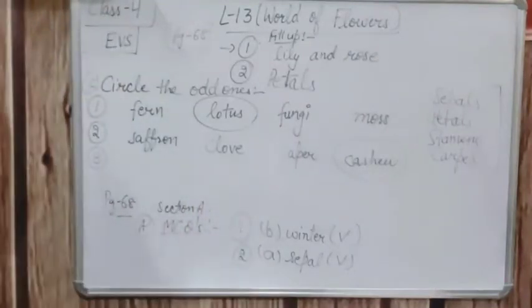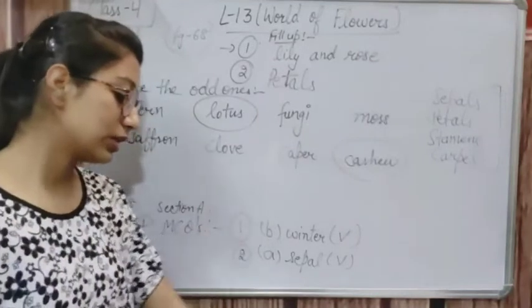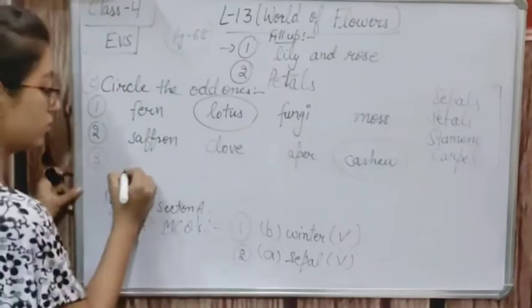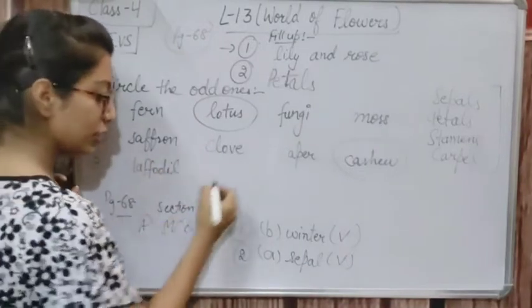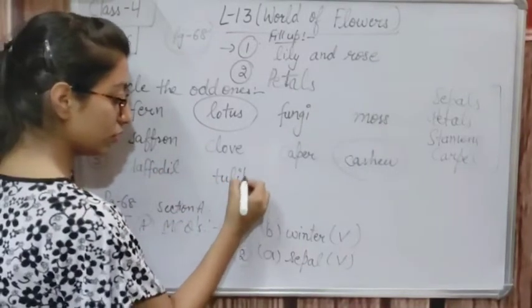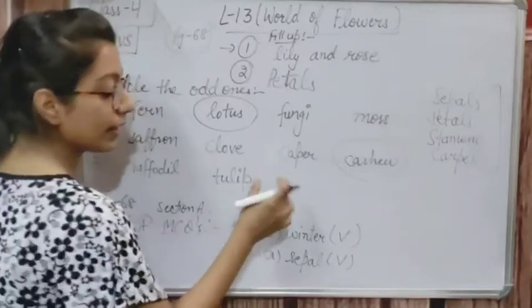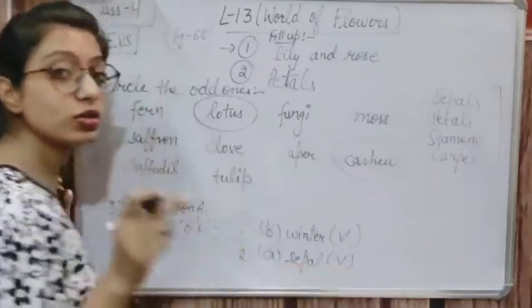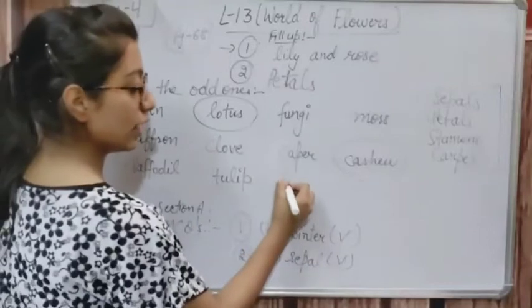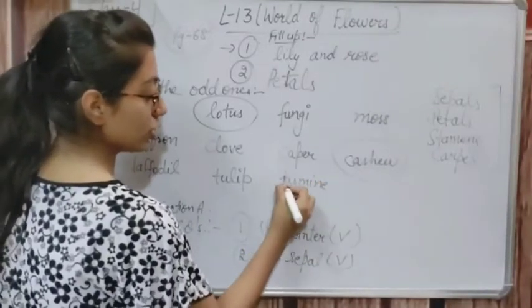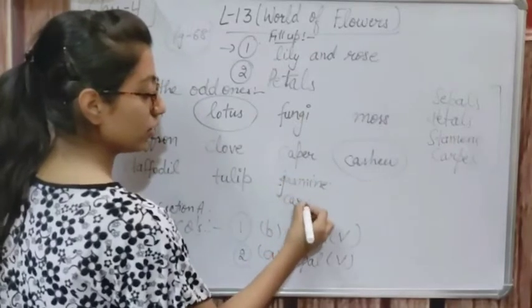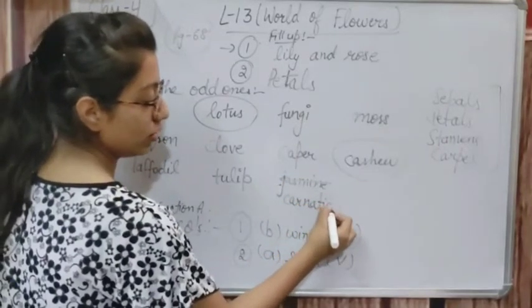Okay. Now third is daffodil, tulip. Now here jasmine is written, so you will put a cross on that. Jasmine को कट करके we will write carnation.